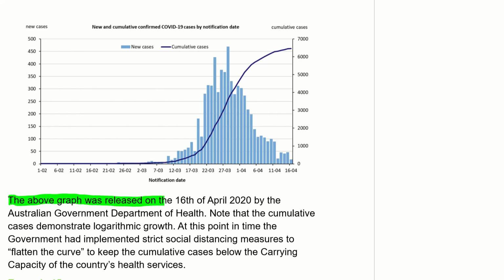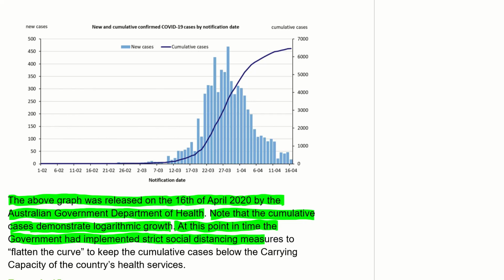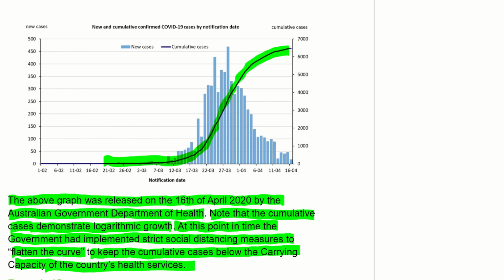The above graph was released on the 16th of April 2020 by the Australian Government Department of Health. Note that the cumulative cases demonstrate logistic growth. At this point in time, the government had implemented strict social distancing measures to flatten the curve, to keep the cumulative cases below the carrying capacity of the country's health services. So we can see the logistic curve just here, and then we can see the actual growth. But then look what happens along here, and that's because of the measures to flatten the curve.